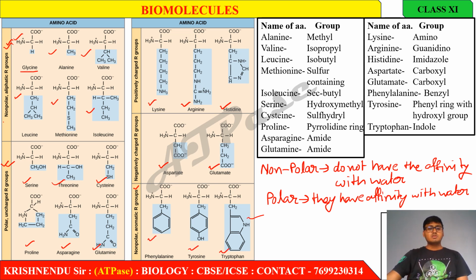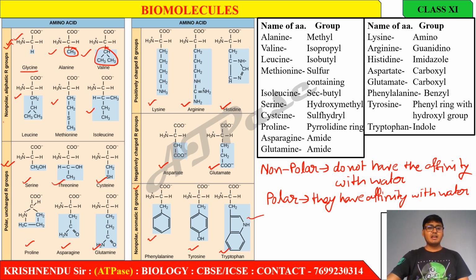Now you can clearly observe the R groups in different colors, like this is an R group, this is an R group, this is an R group. These are the R groups of amino acids. Now each and every R group has its specific name. We will discuss these names now.